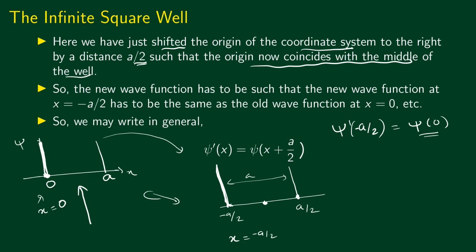Let's look at another point. This point would be a by 2. By the same reasoning, here the middle of the potential well is at x equal to 0.